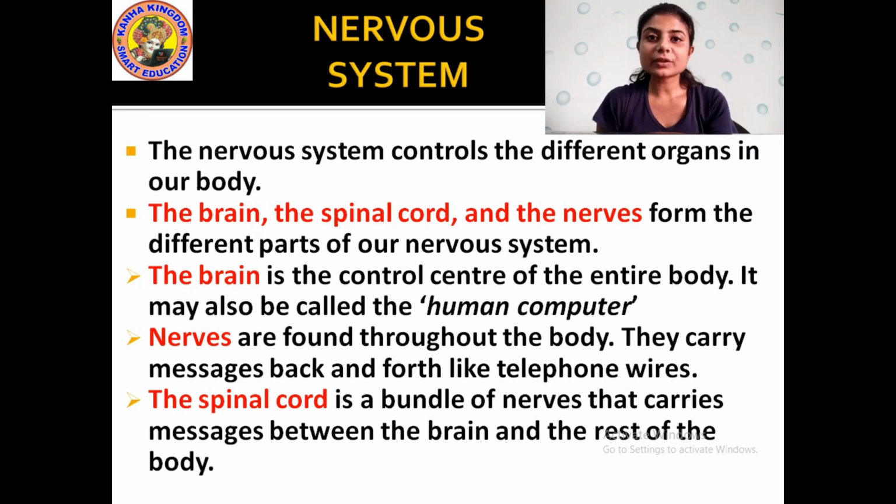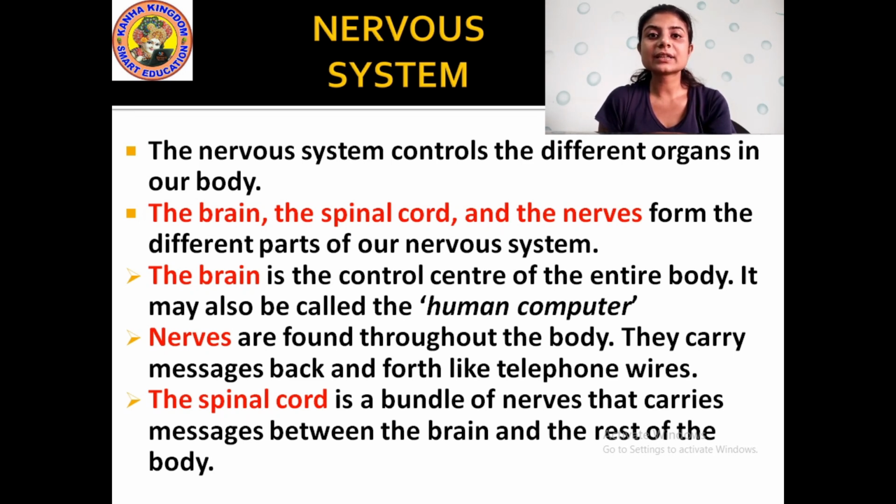And what are the different organs that are connected with this nervous system? It is written there. The nervous system controls the different organs in our body. Okay, all the functioning of the organs, everything is controlled by the nervous system. Alright. Then the brain, the spinal cord and the nerves that are present in our body.